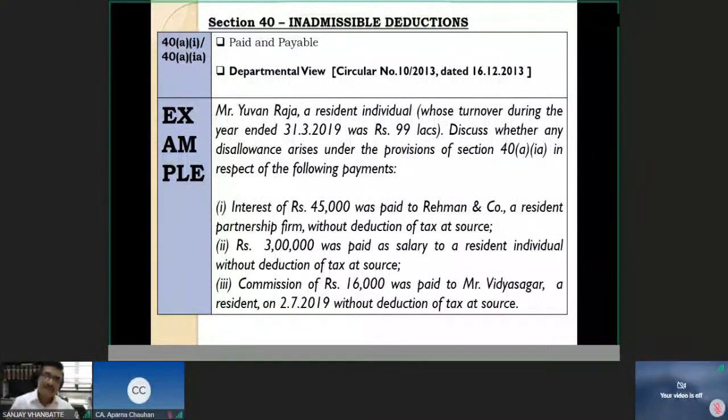let us understand this. The answer to the whole thing revolves around the turnover of this Yuan Raja, whose turnover is 99 lakh rupees.